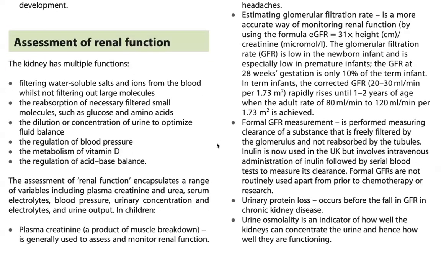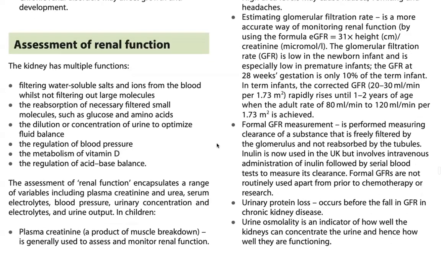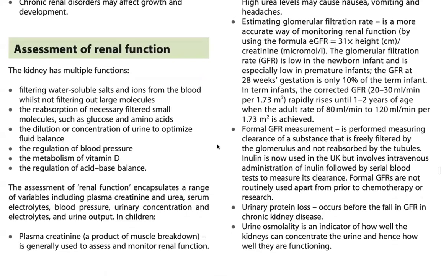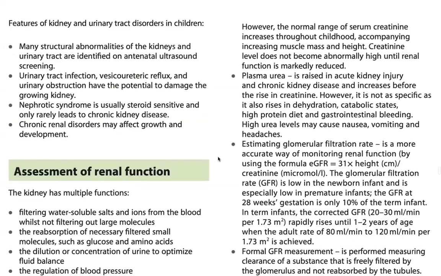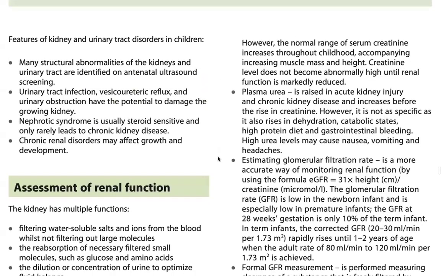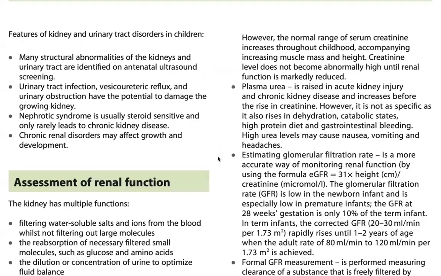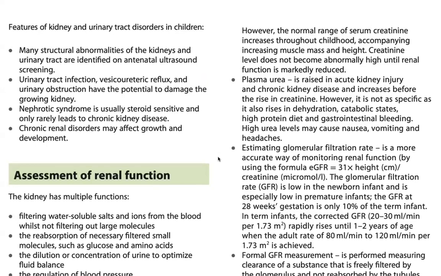Sustainable function encapsulates a range of variables including plasma protein and anemia, serum electrolytes, blood pressure, urine concentration, electrolytes and urine output. Plasma creatinine, a product of muscle breakdown, is commonly used to monitor renal function. However, the normal range of creatinine increases with age, often increasing with muscle mass and height. Protein levels do not become abnormally high until the function is significantly reduced.